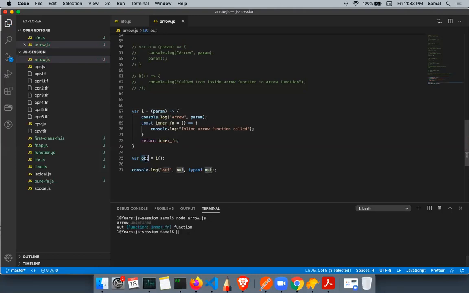Because output is again a function, I can also call output. Right? Call it. Can I call it or not? Yes. I can call it, right? So output is a function, so I called it. So this inner function was called. Inner function was again an arrow function. Okay? So exactly same as function here, but the syntax has changed.